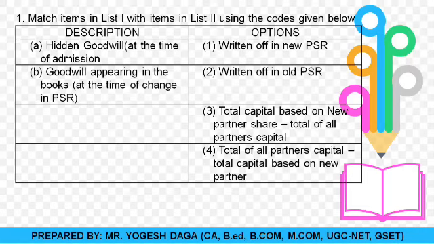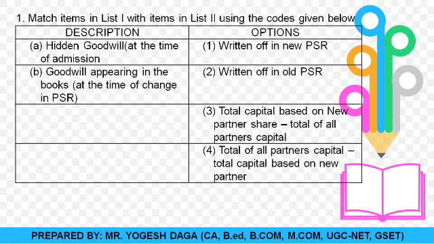Okay students, so what is the correct option? How will we calculate the goodwill? What we are required to do is find out the total capital of the new firm, and from that the old partners' capital is to be reduced. Then we will get the hidden goodwill. So for A, 3 is the correct option.